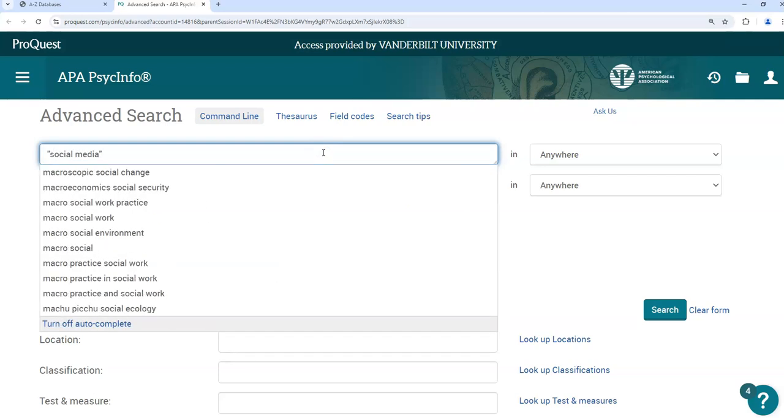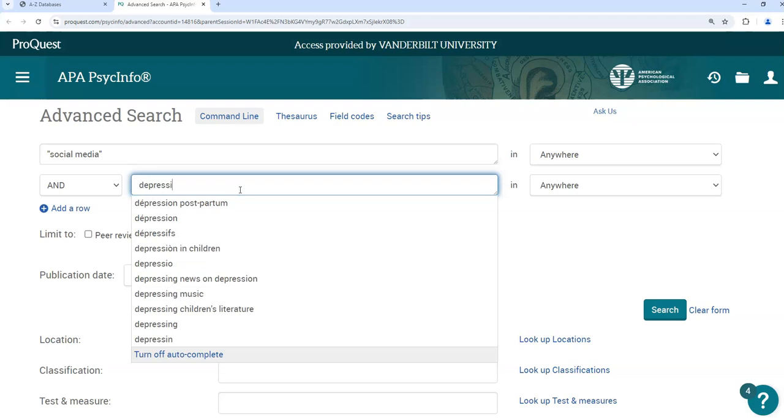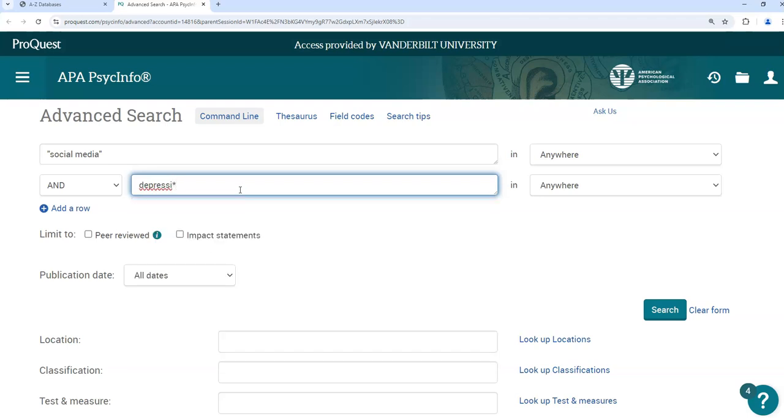We put quotes around it to show that it should be searched as a phrase. If you don't do that, it will search for each word individually. And depression in the second box. A little trick is that if there are different forms of the word you want to search for, such as depression and depressive, for example, you can use the asterisk as a truncation symbol, just like so. Any continuation of the word will then be returned.